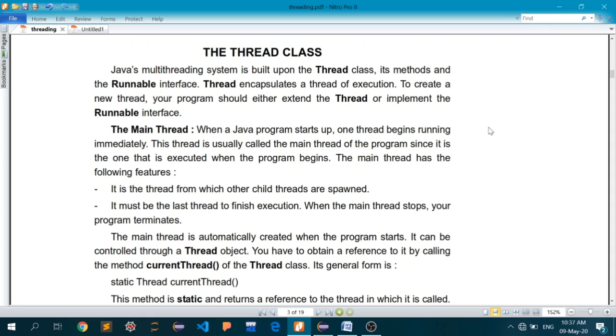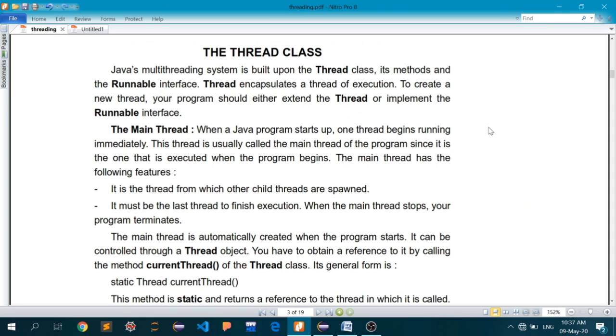But behind the scenes, there is one thread called main thread, which will always be generated by your code, and that main thread will lead to all the other threads if there are any in your application.